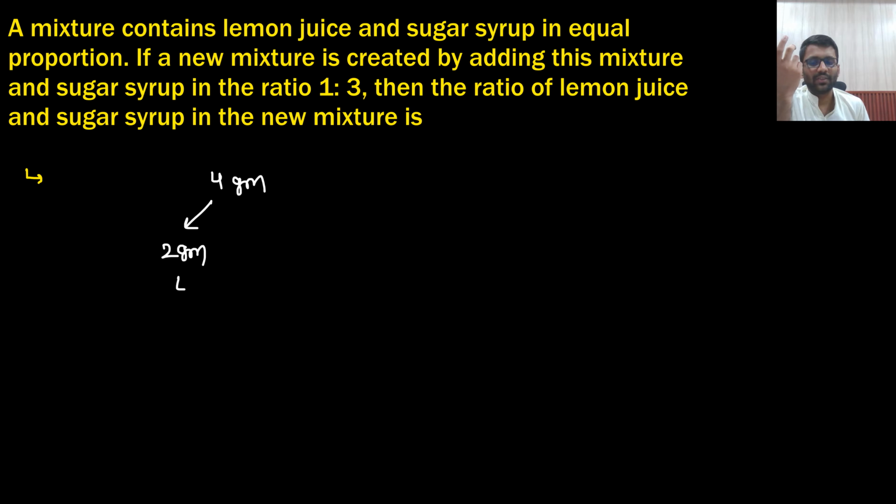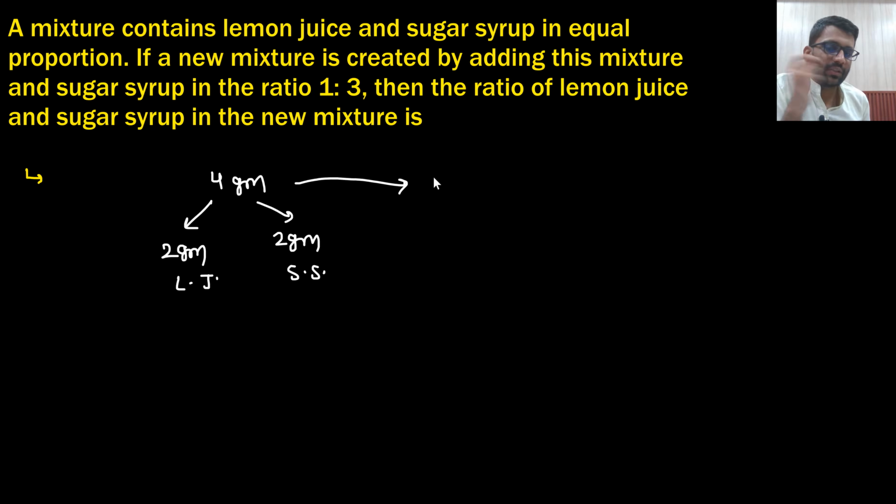So 1:3. 4 can be divided in 1:3 very easily, 1 gram and 3 gram. So that's why I thought I should take 4 gram. A mixture contains lemon juice and sugar syrup in equal proportion. That means 2 gram of lemon juice is there and 2 gram of sugar syrup is there. If a new mixture is created by adding this mixture and sugar syrup in 1:3, you take this mixture and sugar syrup in 1:3. So how much sugar syrup do you take? 12 gram, right?